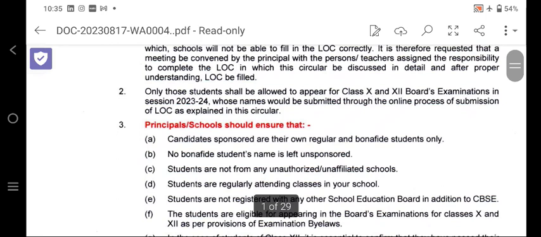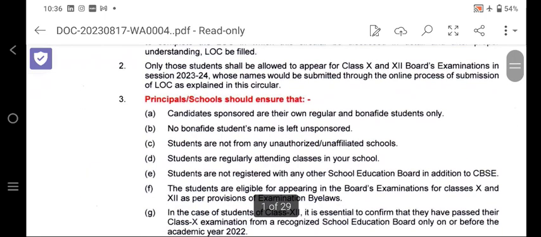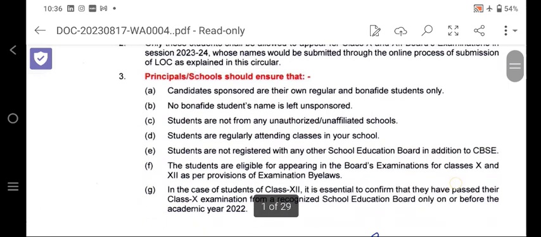So that should be done from the affiliated school from the first part. It is the first part before going for the submission of the LOC for 9, 10, 11, 12. Only those students shall be allowed to appear for the 10 and 12 board examination whose name has been submitted through the online process of submission of LOC as explained in the circular.